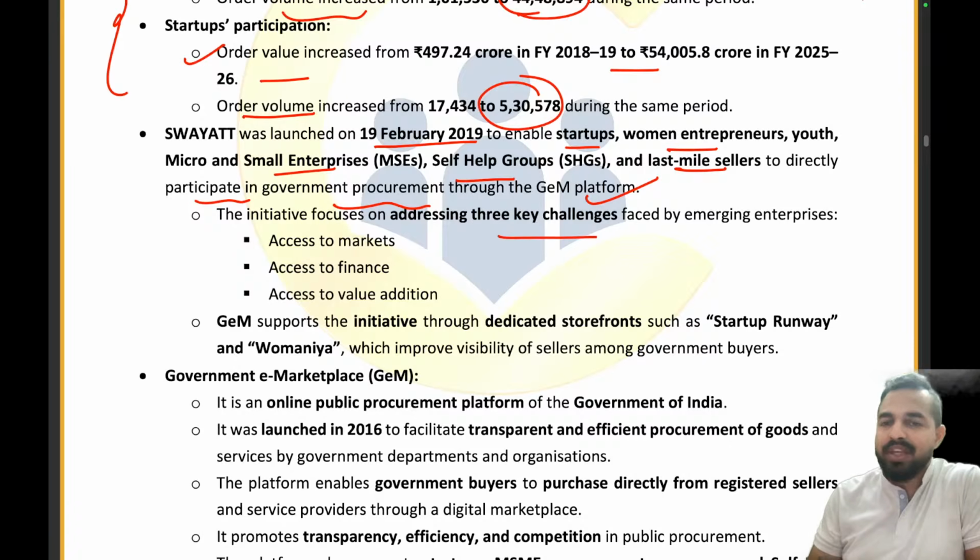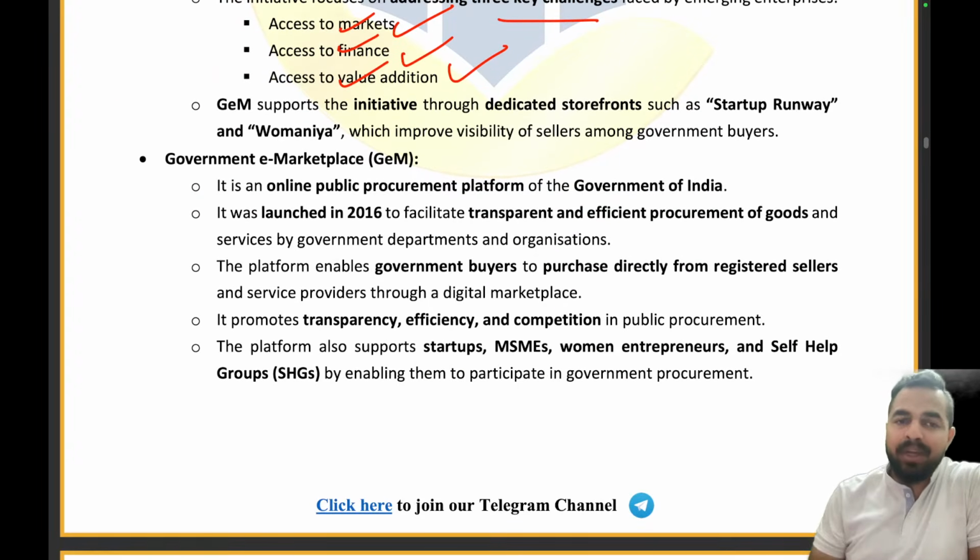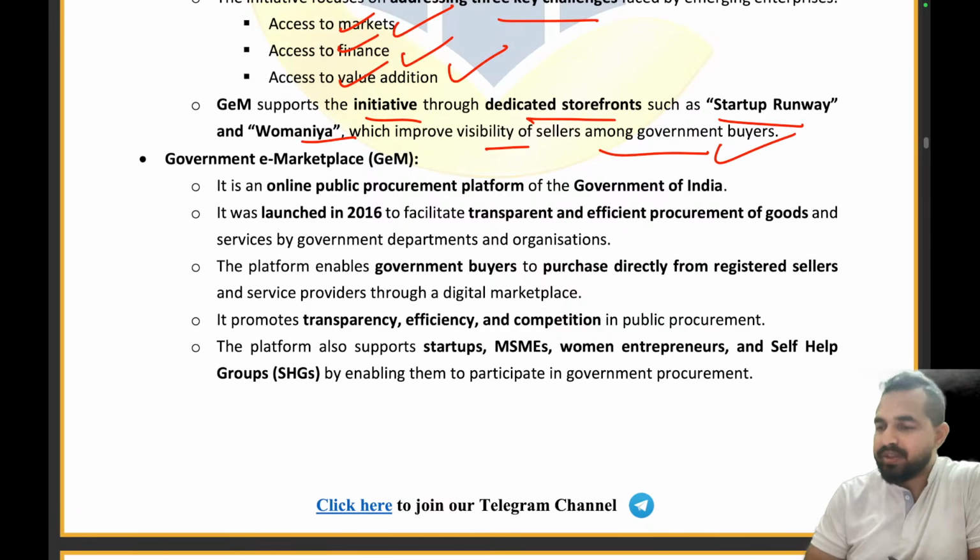So it addresses the three key challenges. What are the three key challenges? Access to the market, access to finance, access to value addition, right? So access to market, finance and value addition. These are the three areas, the challenges which have been addressed by this particular initiative. The government e-marketplace supports the initiative through dedicated storefronts. There are some storefronts opened by the government e-marketplace to support them, which include Startup Runway and the Womania initiative, which improve the visibility of sellers among the government buyers. So among the government buyers, we will have visibility.